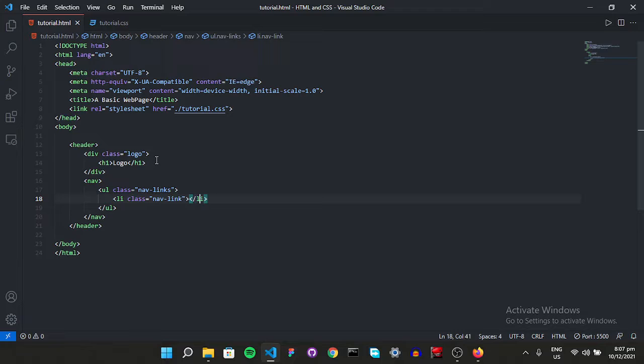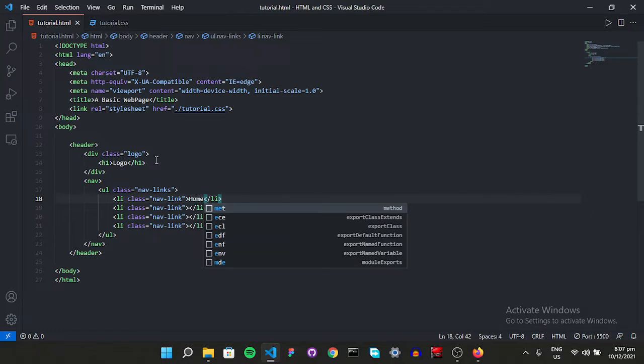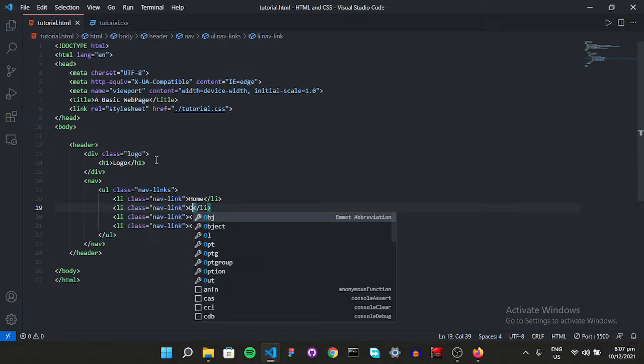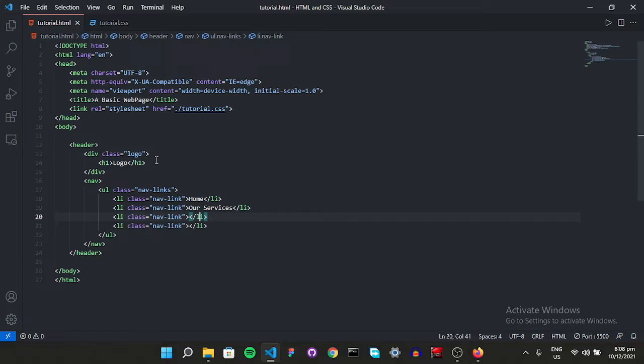So now let's copy it down using the shortcut key alt shift and down in VS Code. So this is how you're going to copy it, right? So now you can give your names, like home, and then our services, after that about us, and then going to be our button. So remove this one. After our links but inside of nav, we're going to have a button called contact us.